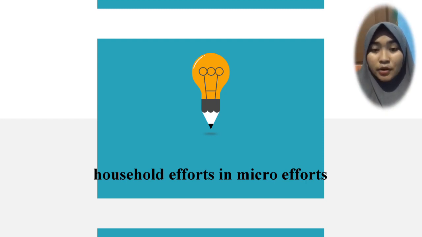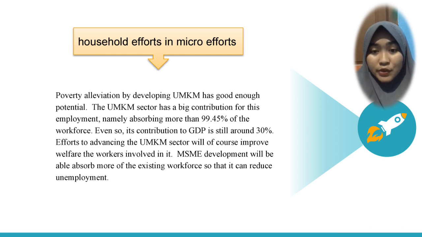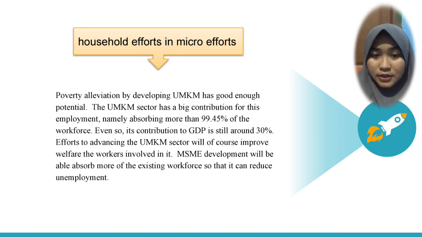Okay, the next is about household effort in micro effort. Poverty alleviation by developing UMKM has good enough potential. The UMKM sector has a big contribution to employment, namely absorbing more than 99.45% of the workforce. Even so, its contribution to GDP is still around 30%.